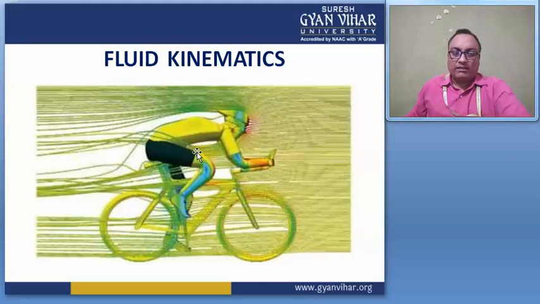Suppose I give one example here. You see here, the red region creates a high pressure region, and behind this man the blank region shows a low pressure region. So different types of activities or different types of fluid properties are determined by the flow behavior or fluid behavior, right?